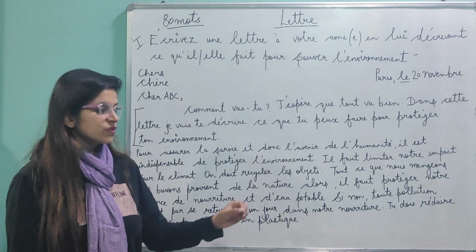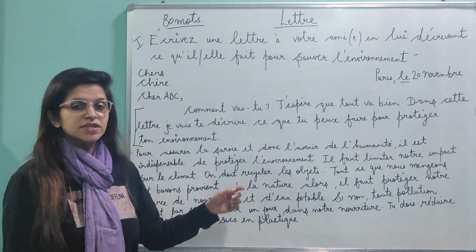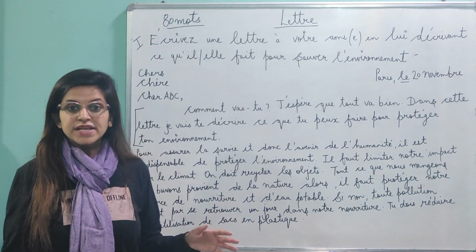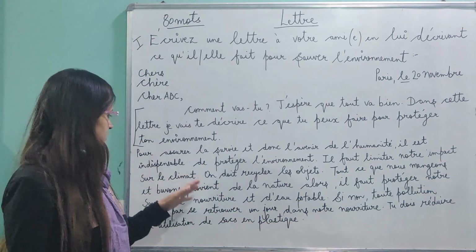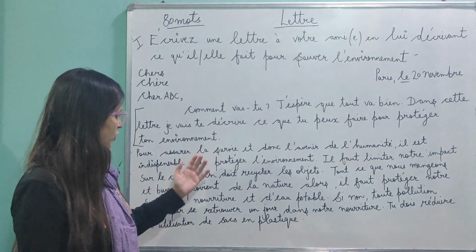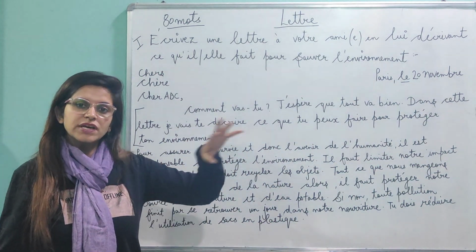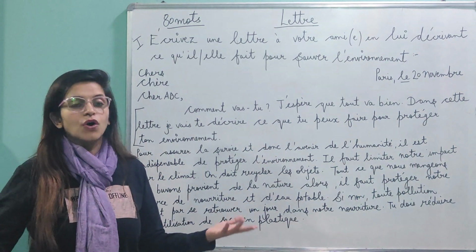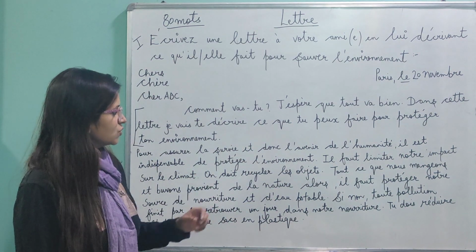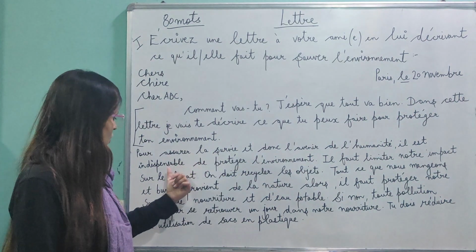Pour assurer la survie et donc l'avenir de l'humanité, il est indispensable de protéger l'environnement. So this was there in one of our culture questions. For assuring the survival and hence the future of mankind, it's important to protect the environment. So this line I've taken from there. Few lines you can take from there, few lines you can add on your own. So il faut limiter notre impact sur le climat. It's necessary to limit our impact on the climate.